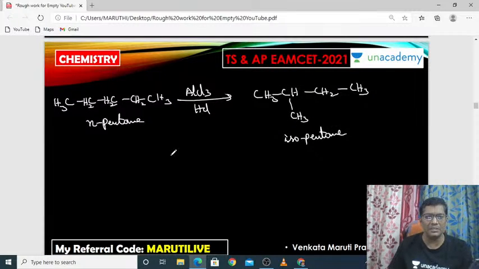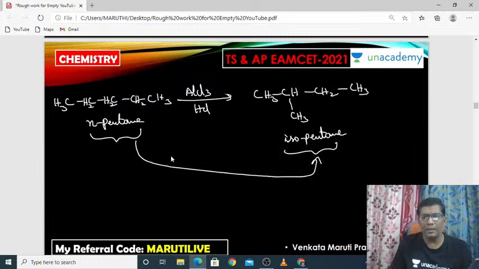What is the meaning of isomerization? One isomer is converted to another isomer in the presence of AlCl3 and HCl is called isomerization. That's all.